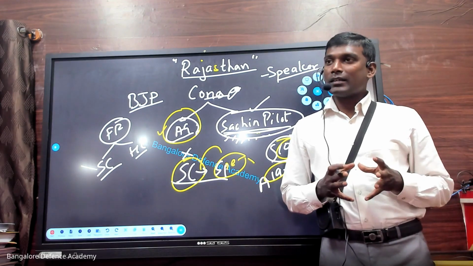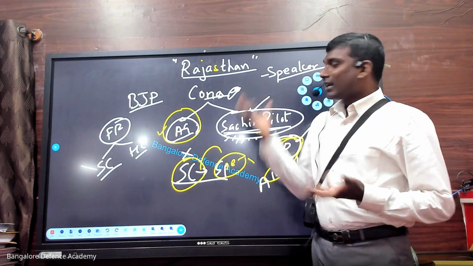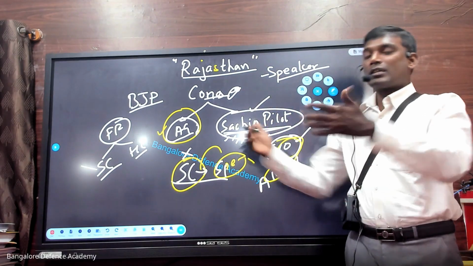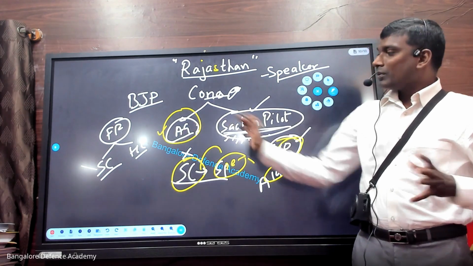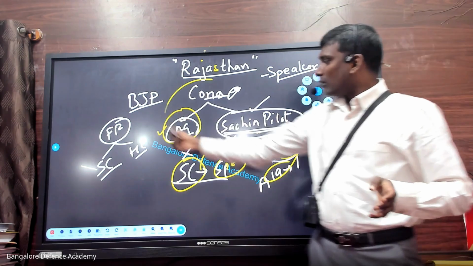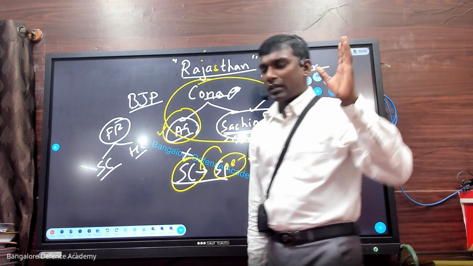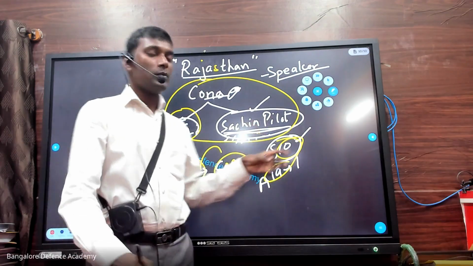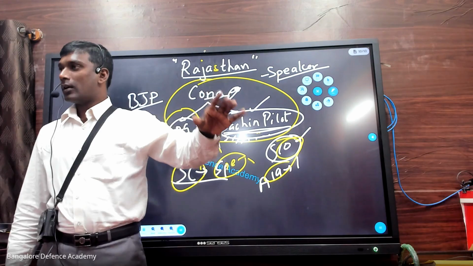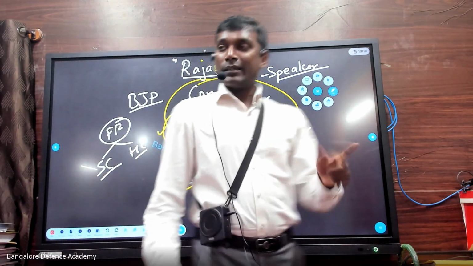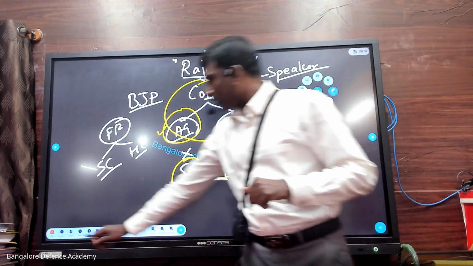Now the things are getting serious. The speaker has no power, but these guys are continuously talking against the senior leadership. So now who will solve it? This issue was solved inside Congress. Sonia Gandhi, Rahul Gandhi, they all came together and solved it. Sachin Pilot agreed. You understand? Okay. Next, I talked about the Karnataka case.